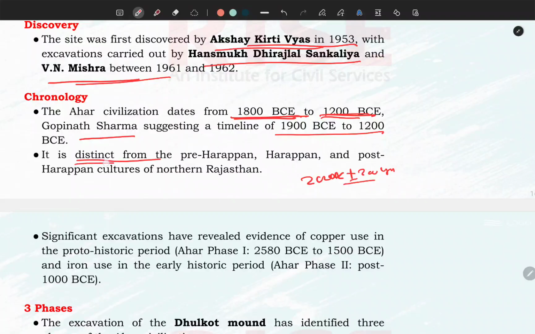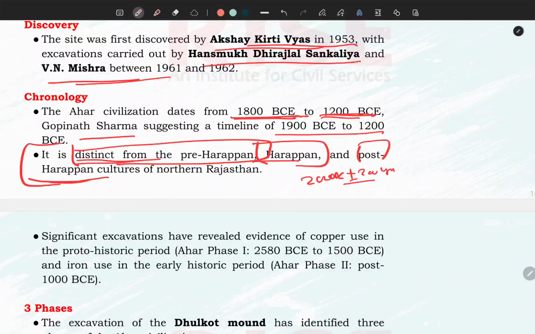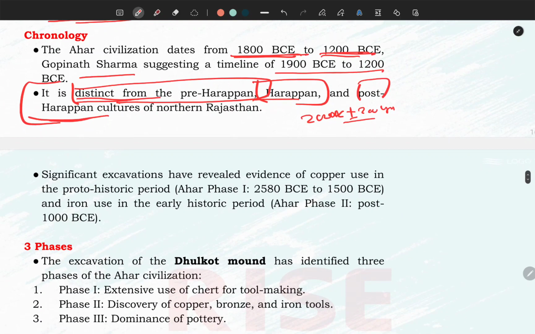Now, the important thing, it is distinct from Harappan civilization. Harappan, pre-Harappan, post-Harappan. This is entirely different because it was not urban, it was a rural civilization. Unlike Harappan civilization, this civilization was confined to domestic trade, whereas the Harappan people used to deal in international trade. It was an entirely different civilization. That's why we are reading it differently.